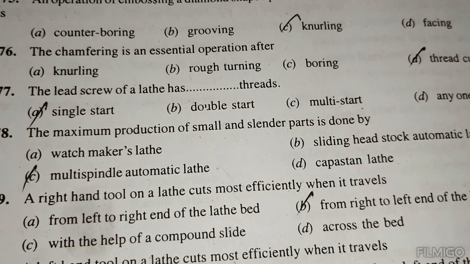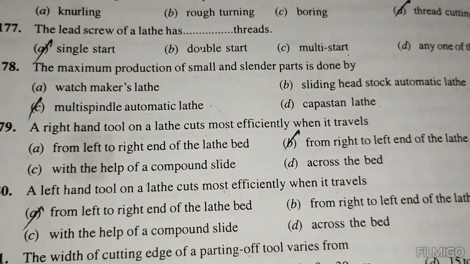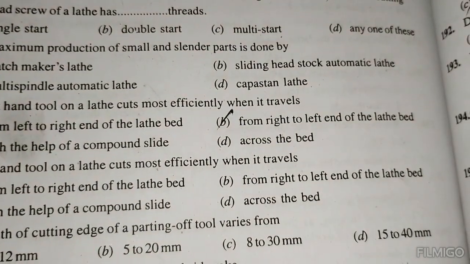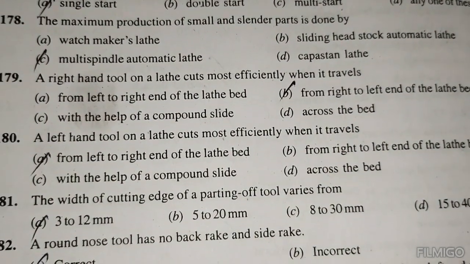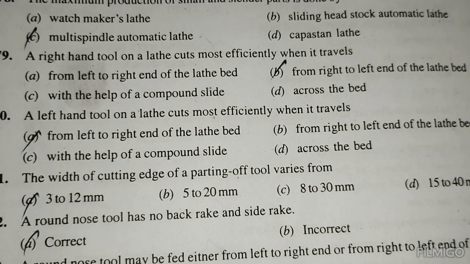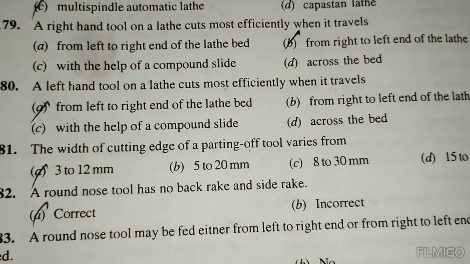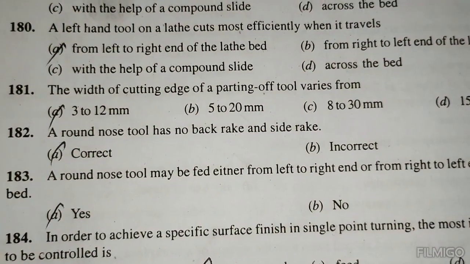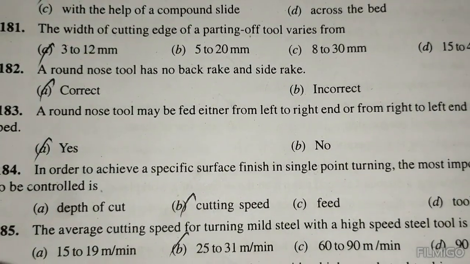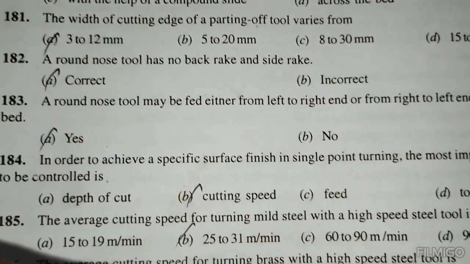The maximum production of small cylindrical parts is done by the multi-spindle automatic lathe. A right hand tool on the lathe cuts most efficiently when it travels from right to left along the lathe bed. A left hand tool of the lathe cuts most efficiently when it travels from left to right end of the lathe bed. The width of the cutting edge of the parting tool varies from 3 to 12 mm. A round nose tool has no rake, no back rake, no side rake. A round nose tool may be fed and turn from left to right end or from the right to left end of the lathe. Yes.